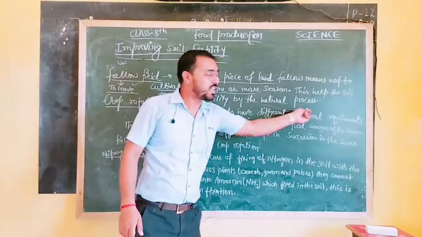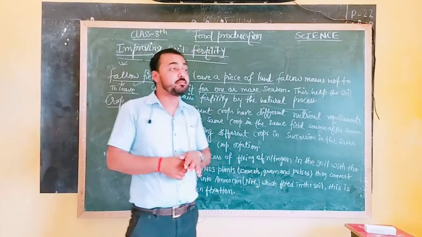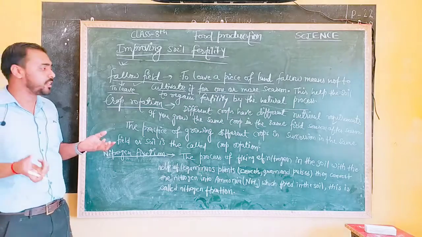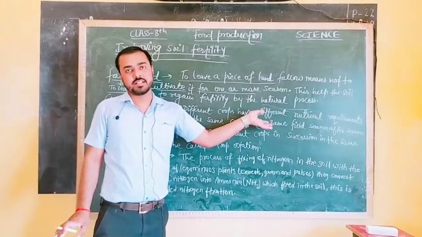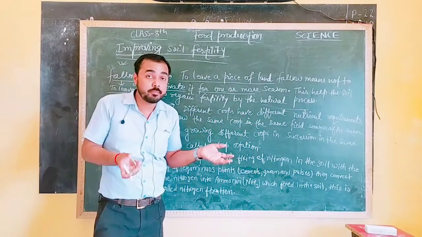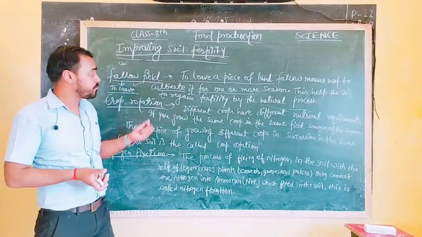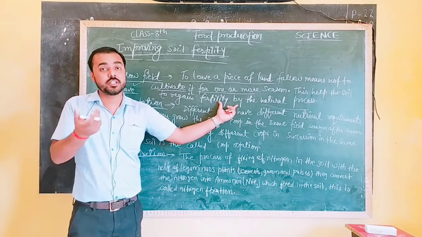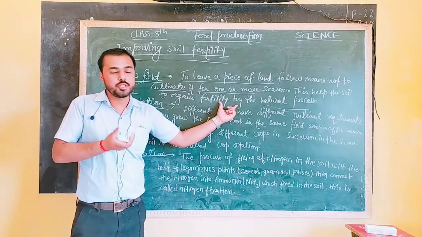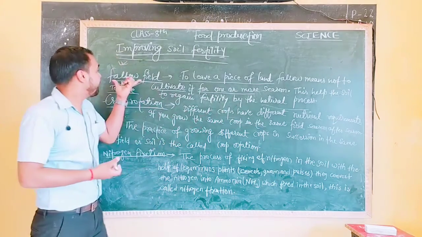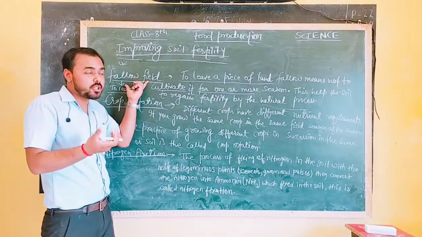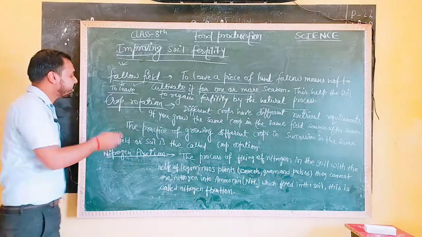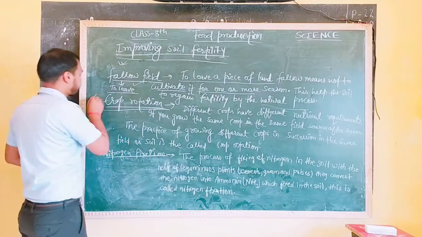Nature itself manages the soil fertility, manages the nutrients and whatever else is required for the soil to become fertile. Nature automatically balances it, and what is the benefit? The benefit is that when the soil gets back its fertility and nutrients, after this fallow field you will grow crops and they will grow on a larger scale. Got it?